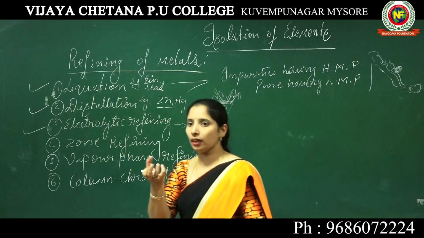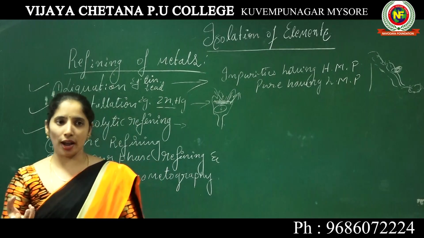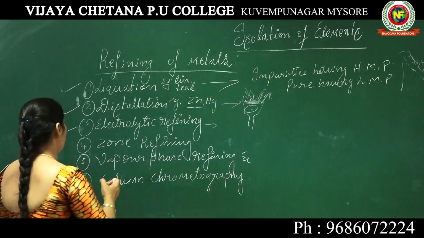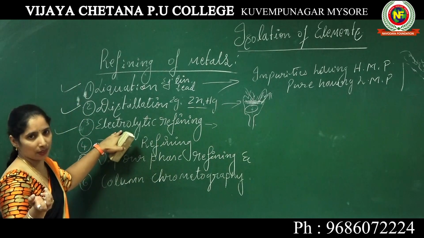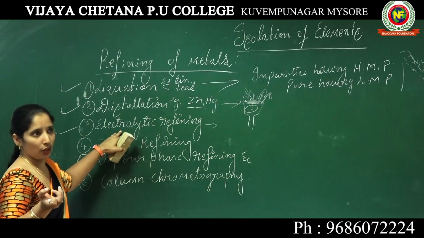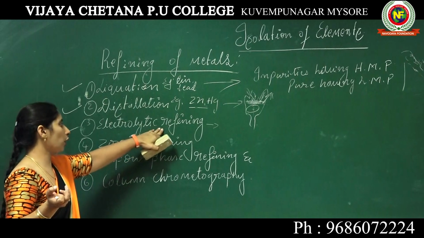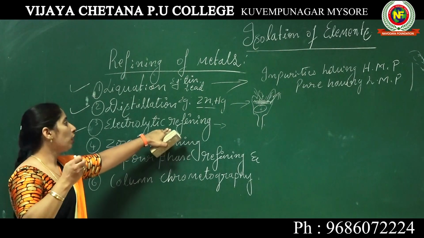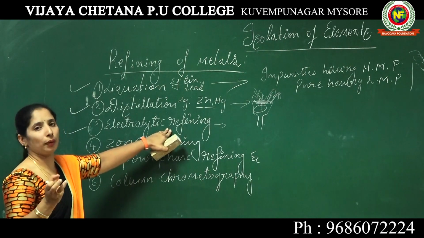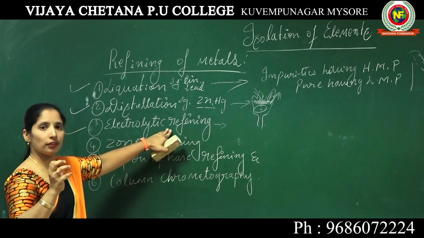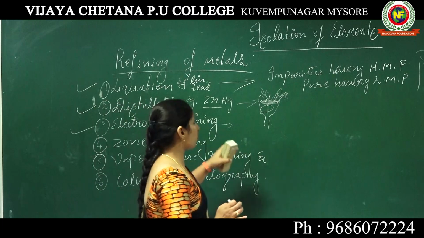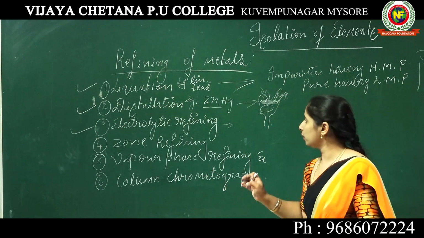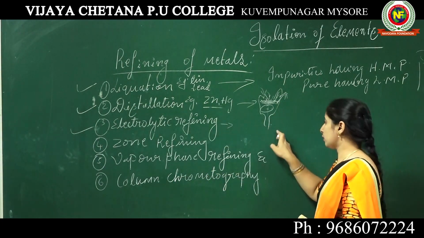We get the crude metal through extraction. Here in electrolytic refining, we will refine the metal once again. Electrolytic refining is used to refine and get pure metals. So here it takes place in the electrolytic cell.